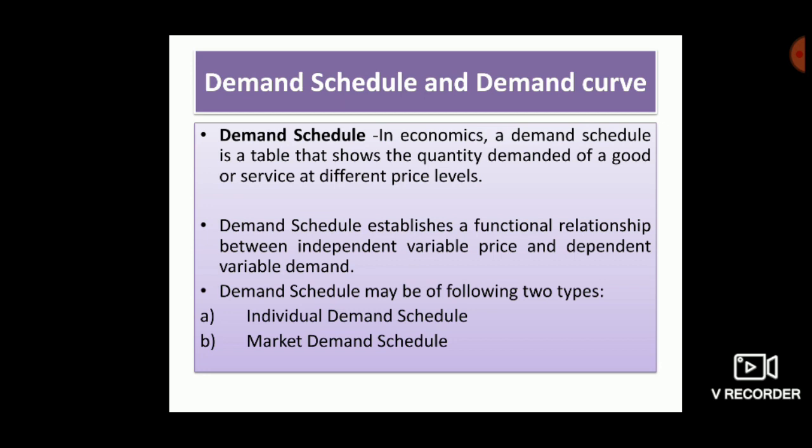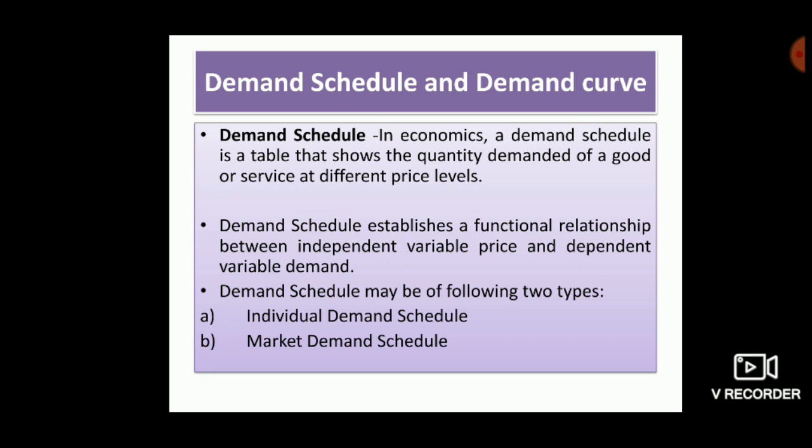I mean to say, if we list different quantities of a commodity demanded at different prices in the form of row and column, the resulting format is a demand schedule.